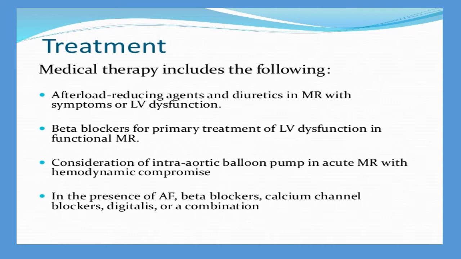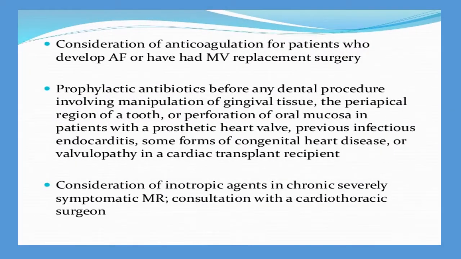In the presence of atrial fibrillation, beta blockers, calcium channel blockers and digitalis can also be given. Consider anticoagulation for patients who develop atrial fibrillation or have mitral replacement surgery, mainly to prevent clot formation. Anticoagulation will be prescribed.